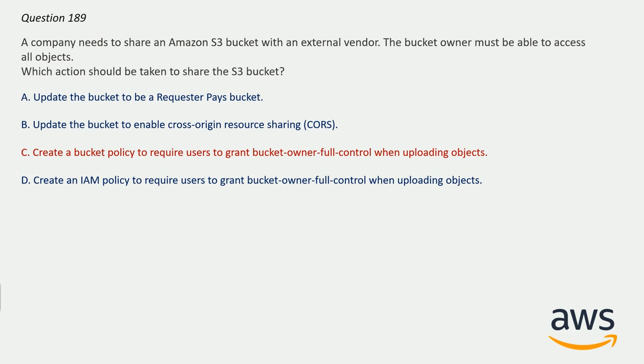The bucket owner can update the ACL either during a put or copy operation or after the object is added to the bucket. So I hope this point is clear, because owners should grant bucket owner full control when uploading or copying or even after uploading the object.